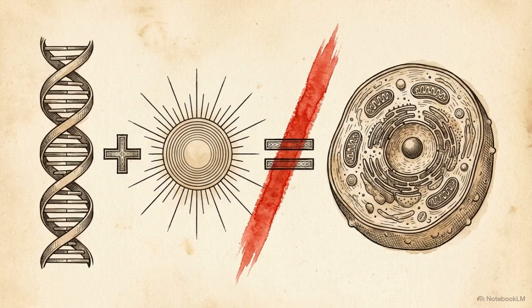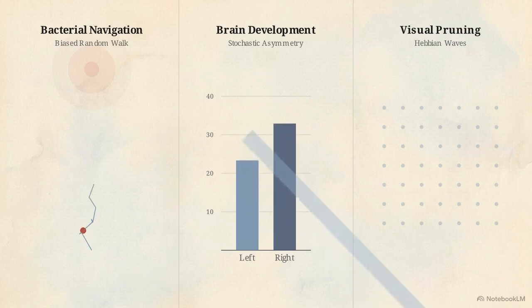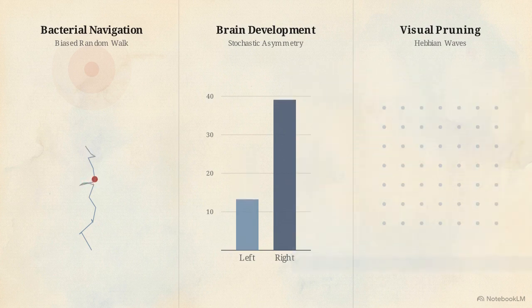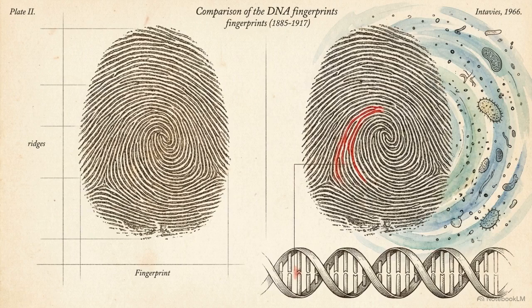The classic equation of genotype plus environment, creating an individual phenotype, is incomplete. Simple gut bacteria, insect neural asymmetry, and the pruning waves of the mammalian retina all share a common mechanical reality. They achieve highly specific goals without relying on rigid deterministic encoding. The genetic code explicitly encodes stochastic processes to solve logistical bottlenecks in space and time. This is why even identical twins possess unique fingerprints and differing neural maps. That variance is not strictly a byproduct of environmental nurture or genetic mutation, but programmed developmental noise.